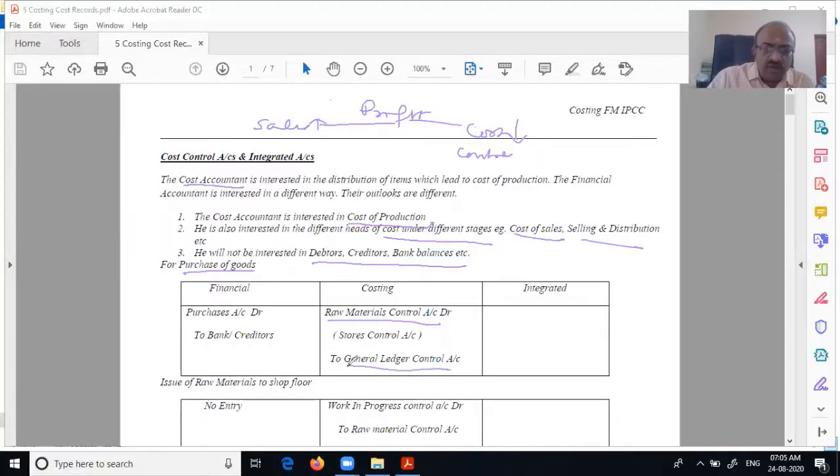What is general ledger control account? Whatever he is not interested in, he will dump into an account called general ledger control account. That's it. Nothing else. There's no more meaning to it. This side is important for him, but this side is not important. He will dump it into an account called general ledger control. Now let's move on.